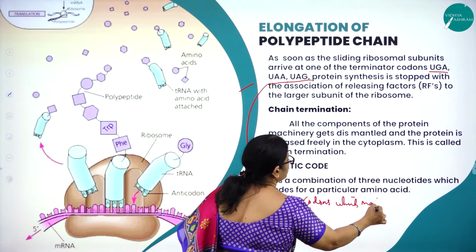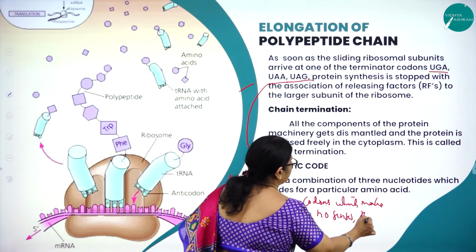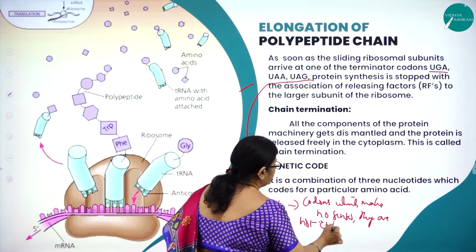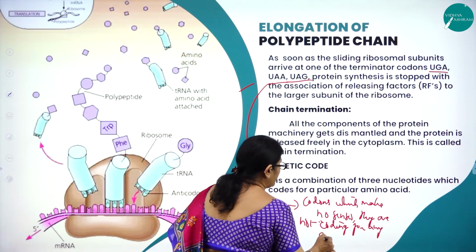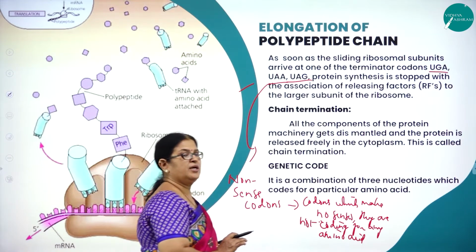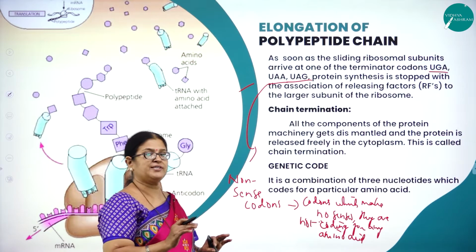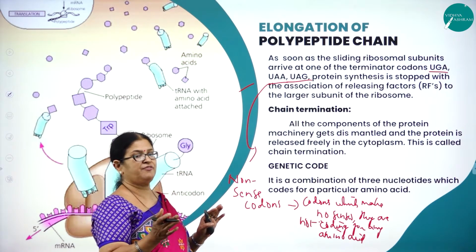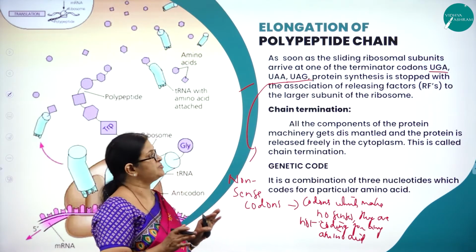That means they are not coding for any amino acid. So even if one comes, the whole protein synthesis will stop. Like for example, if AUG comes, protein synthesis will start. If UAA, UAG or UGA comes, the whole process will stop.